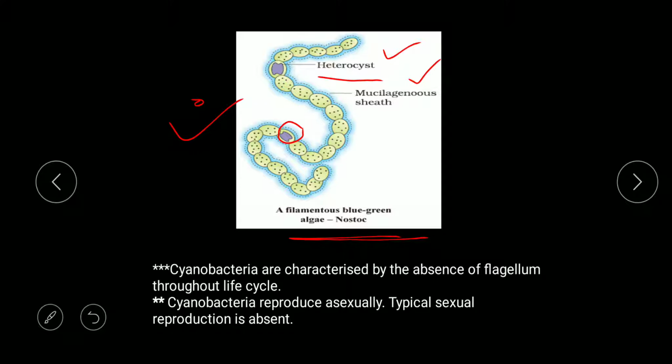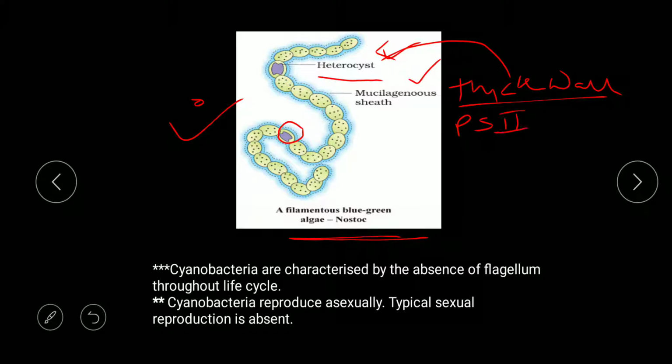Just for information. Now if we talk about the characteristics of the heterocyst, they have a thick wall. Due to the presence of the thick wall, oxygen intake cannot occur within the heterocyst. One more thing, PS2 is absent. Now, photolysis of water, or breakdown of water, and oxygen evolution is associated with PS2. So if PS2 is absent in the heterocyst, oxygen evolution will not occur.